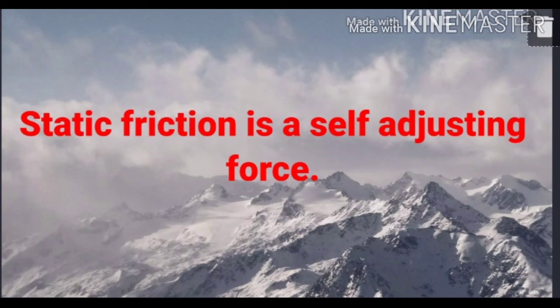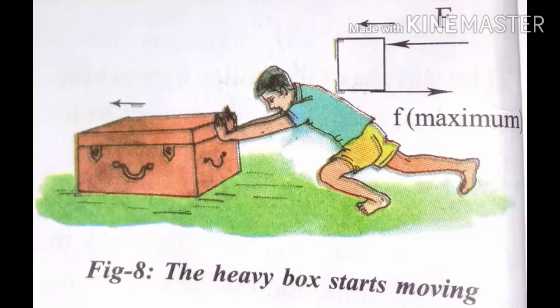First of all, we apply only a small force, so the box does not move. The next time, we push the heavy box with an increasing force, but the box still does not move. But there is a limit to this static friction. As you keep on increasing the applied force, at some point the box starts moving.